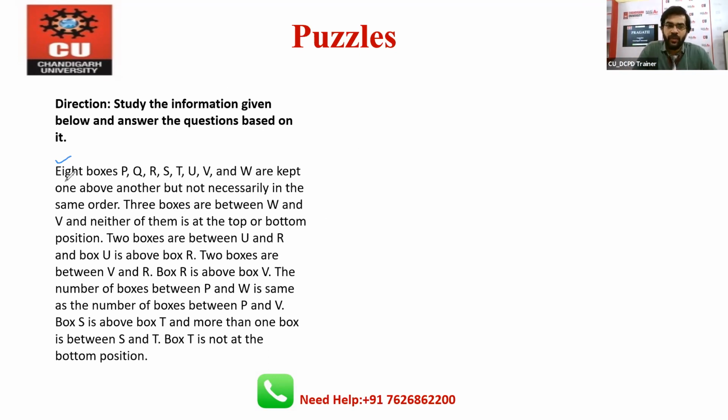For example, we all know we have 8 boxes, kept one above another, but not necessarily in the same order, right? Now 3 boxes are between W and V. What does it mean? So let's say W is here, and V. There are 3 boxes between W and V, so you can say that V can be here. But sir, this is also possible that V can come here and W will come here. What is the problem? Okay, so you will consider the multiple situations in this type of question, right?